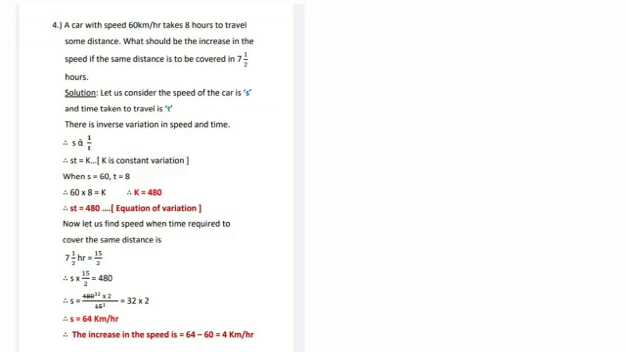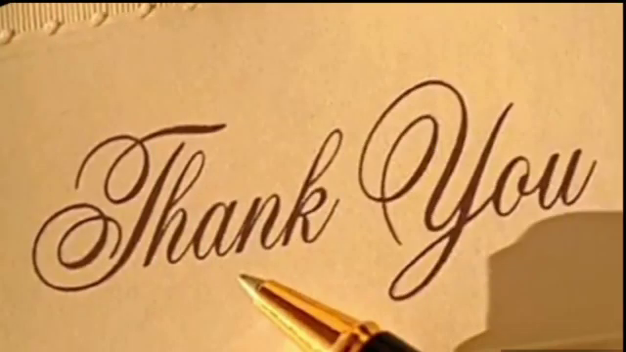Now you are going to find out the increase in the speed. So therefore the increase in the speed is 64 minus 60, which is equal to 4 kilometers per hour. With this question, I finish with this explanation of this lesson. Children, just remember, in direct variation, as one number increases, so does the other. And in inverse variation, it's exactly the opposite. As one number increases, the other decreases.